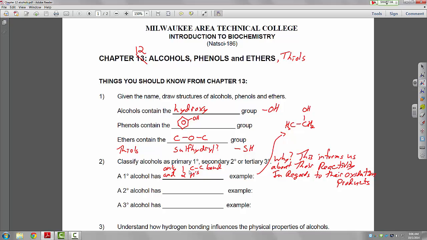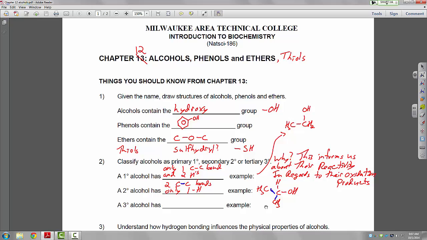Secondary has two carbon-carbon bonds and only one hydrogen. A good example here would be isopropanol. Again, this is the alcoholic carbon, the carbon bonded to the OH group. Notice it has three bonds, so it has room for one more. That's one hydrogen, and it has two carbon-carbon bonds.